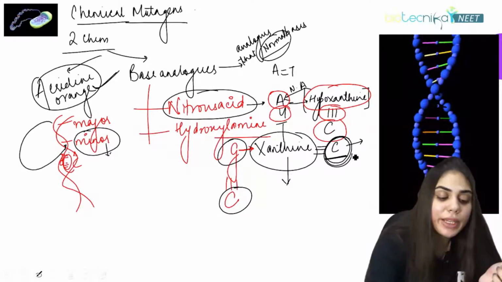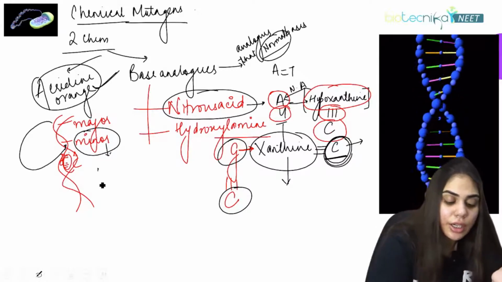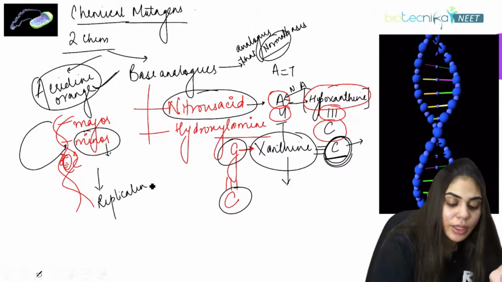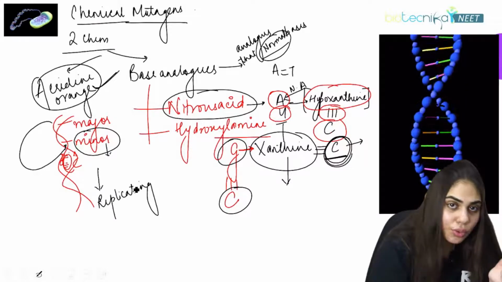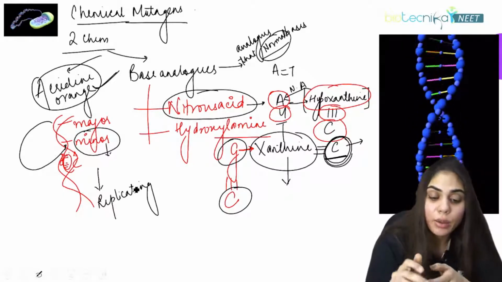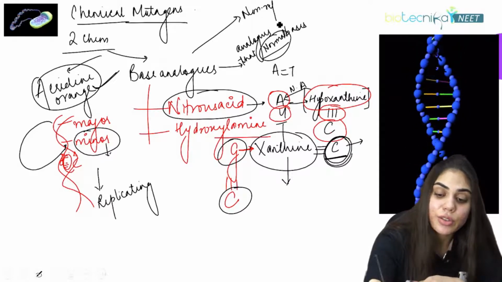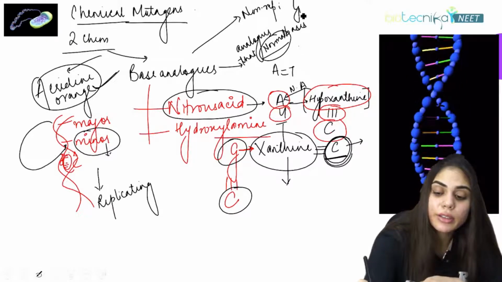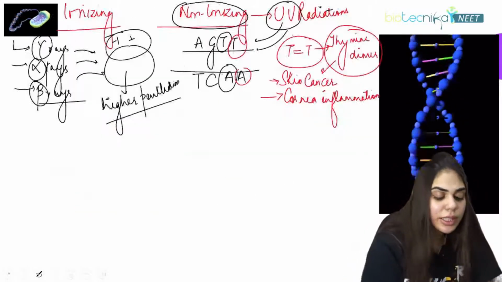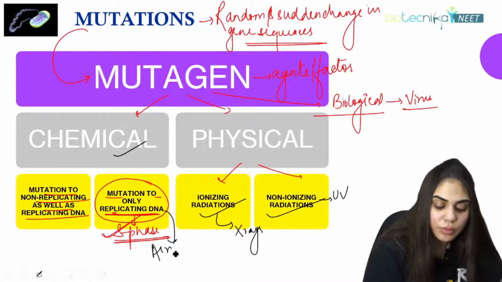So here it can be acridine orange, it can be base analogues too. But acridine orange works on replicating as well as non-replicating DNA. It can disturb the S phase or any phase of the cell cycle. But base analogues are always for non-replicating phases of the cell cycle, that is G1, G2, and M. So if you want to disturb the DNA sequence in the replicating phase, you have to provide acridine orange.